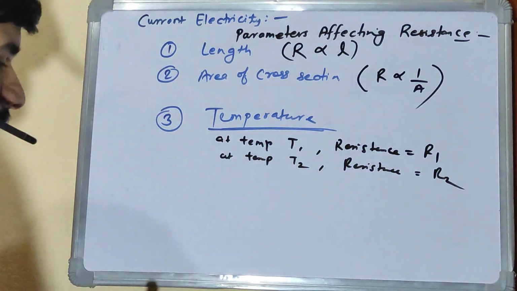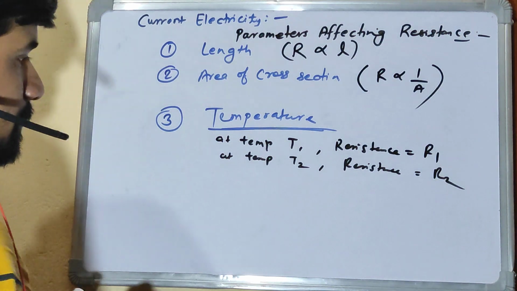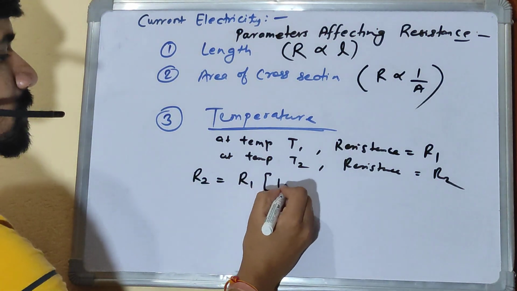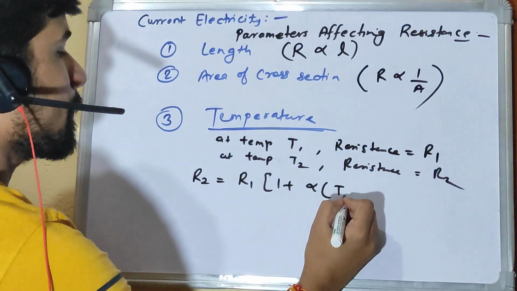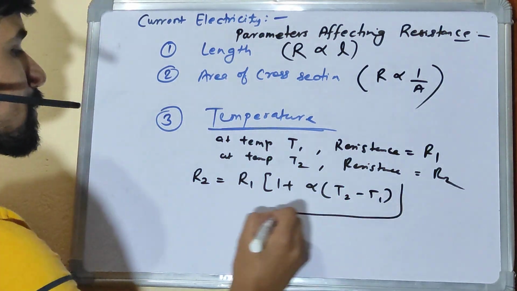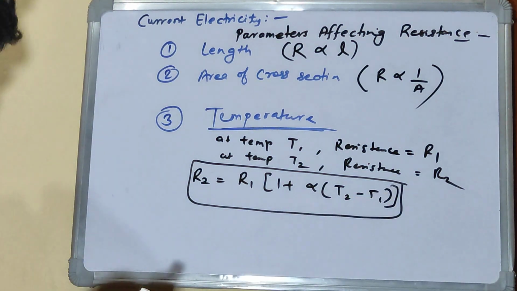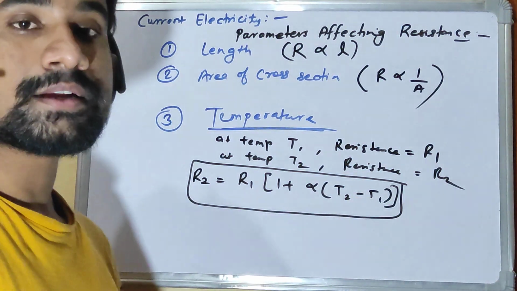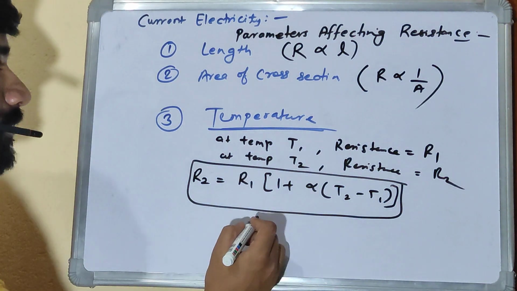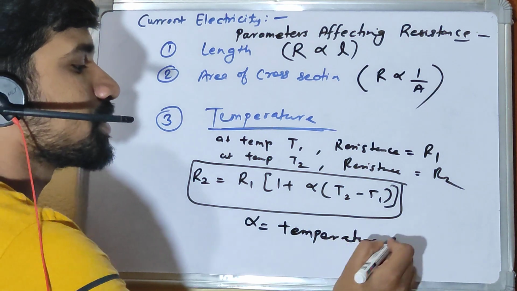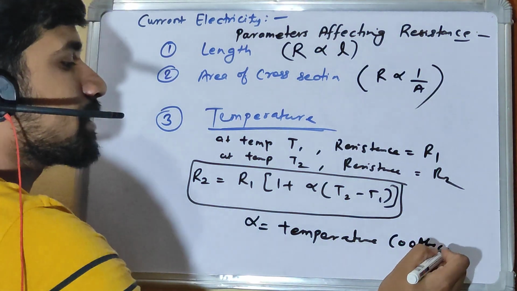So you can easily calculate resistance. This is how we calculate resistance of any conductor with respect to temperature. Alpha is the temperature coefficient of any conductor, right? Temperature coefficient. So this is a material property.